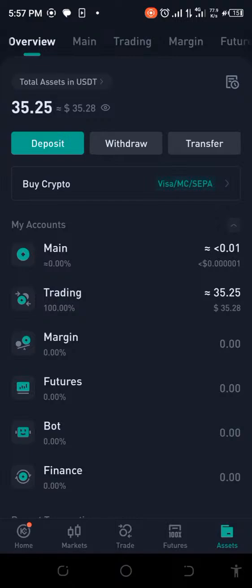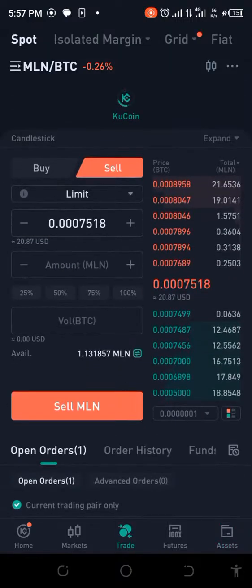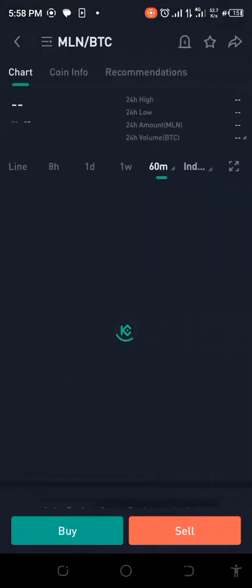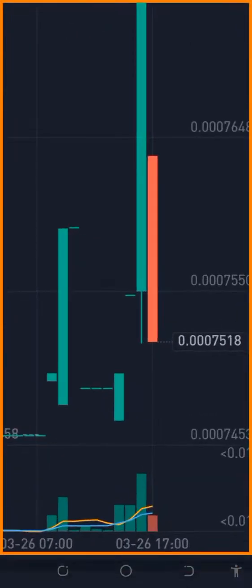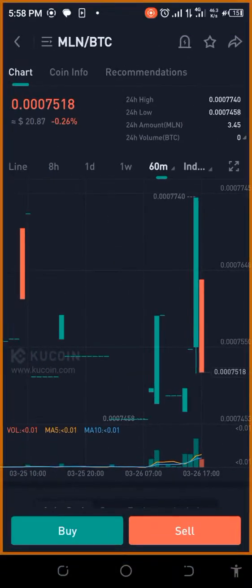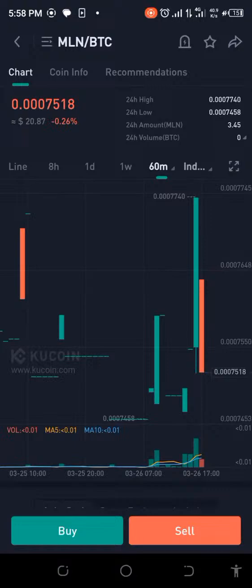So we're going to go over to trade now. Okay, so when we do this, we're going to see everything here. Oh, wow. Can you see that MLN BTC has gone down? It was 774. Wow. Are we going to have to do a spot trading here? Because right now it was 774. And just within how many minutes it went down?